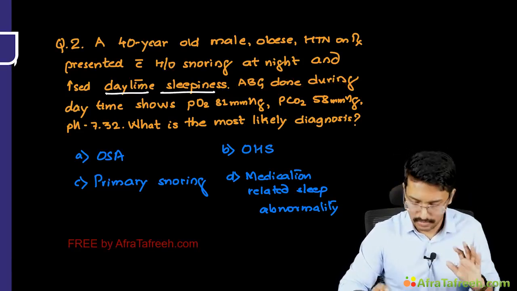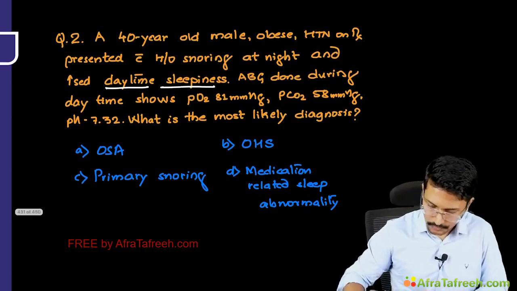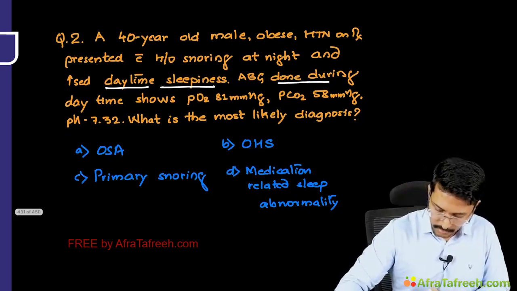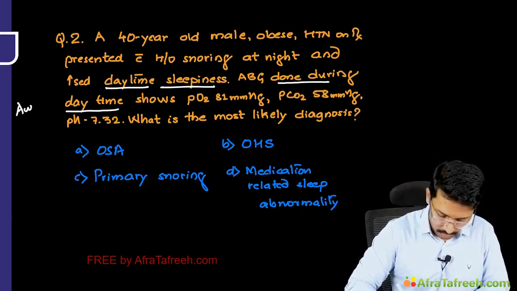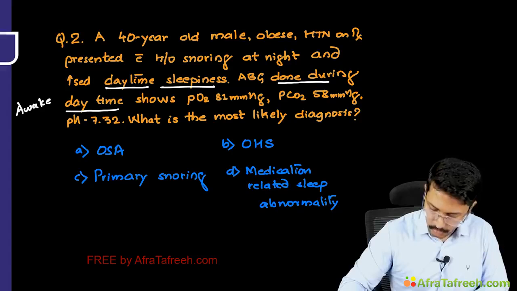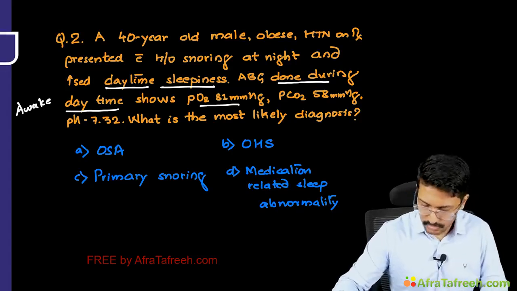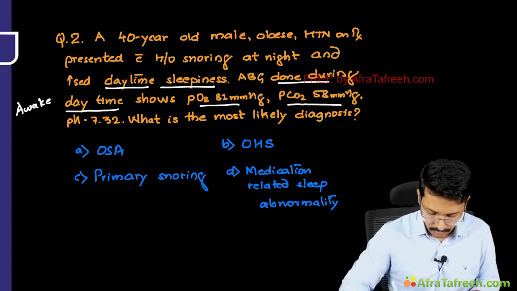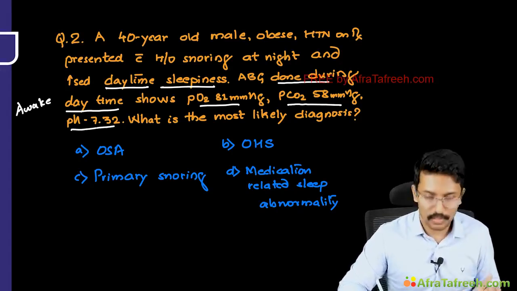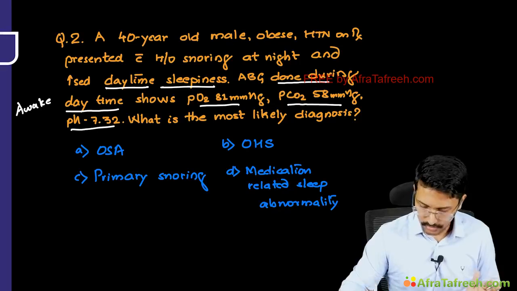So let us keep our options open. Now here they mention that the ABG was done during the daytime, so it is an awake ABG, and it shows PO2 of 81, so there is no gross hypoxia, but there is definitely hypercapnia, pushing the pH slightly to the acidotic side. So what is the most likely diagnosis?